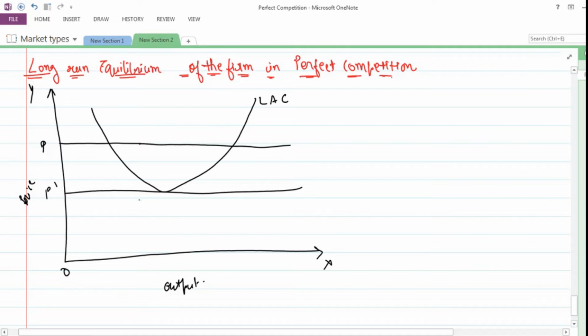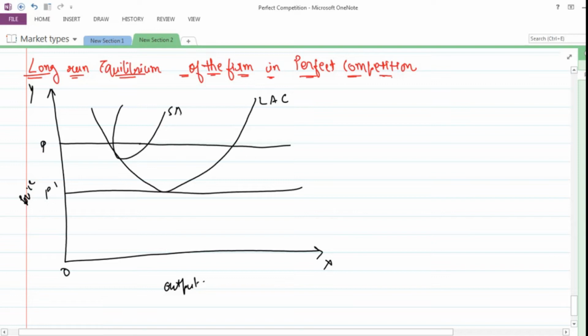So if we are talking about the short run average cost, this is the long run average curve. Long run average curve is a combination of short run average curves. That has to be kept in mind, कि long run average curve जो है वो short run average curves का combination है.